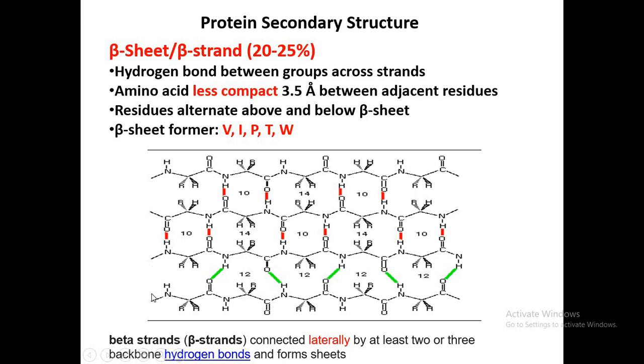Many of the beta strands join with each other via hydrogen bonding and make a beta pleated sheet. And what are the beta strands?